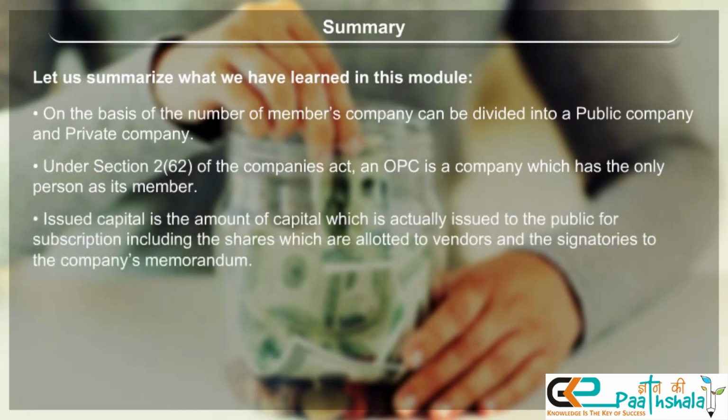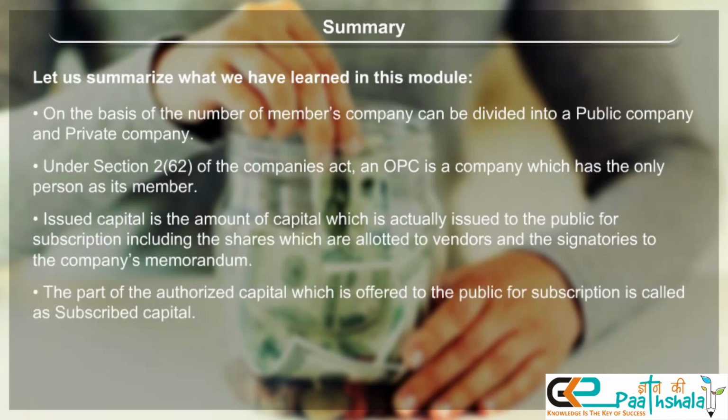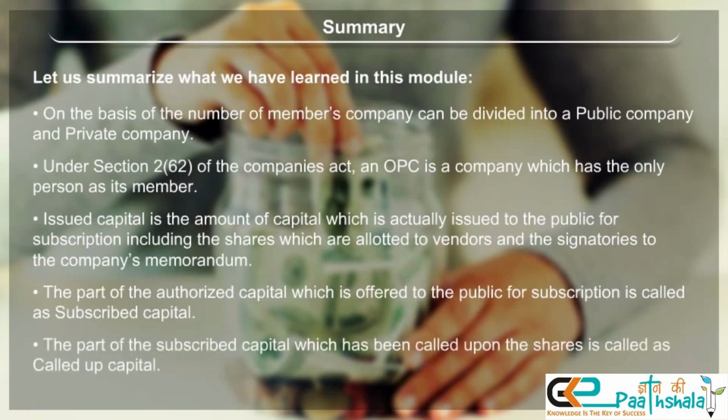Issued capital is the amount of capital which is actually issued to the public for subscription, including the shares which are allotted to vendors and the signatories to the company's memorandum. The part of the authorized capital which is offered to the public for subscription is called subscribed capital. The part of the subscribed capital which has been called upon the shares is called called-up capital.